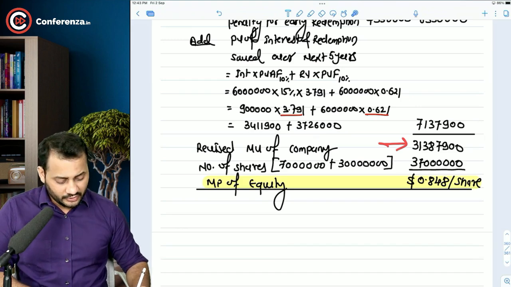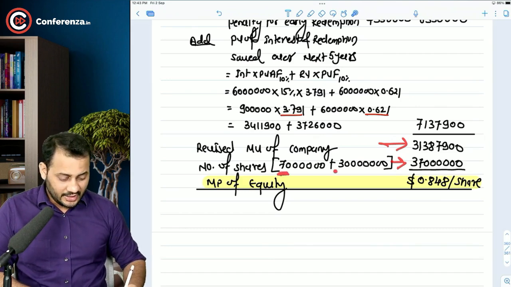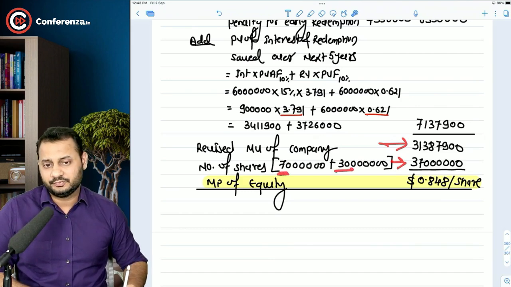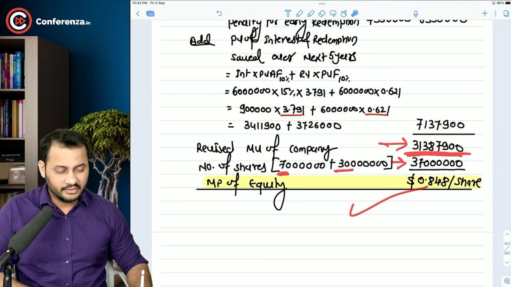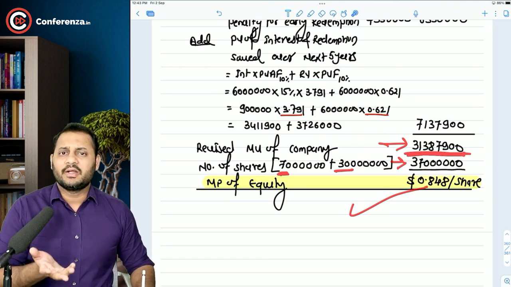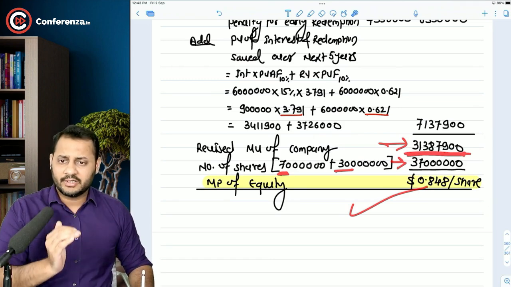Yes. And the total number of shares are 37 million. 7 million existing shares and 30 million new shares. The market price of the equity will come to 0.848. This is the total market value divided by the number of shares.